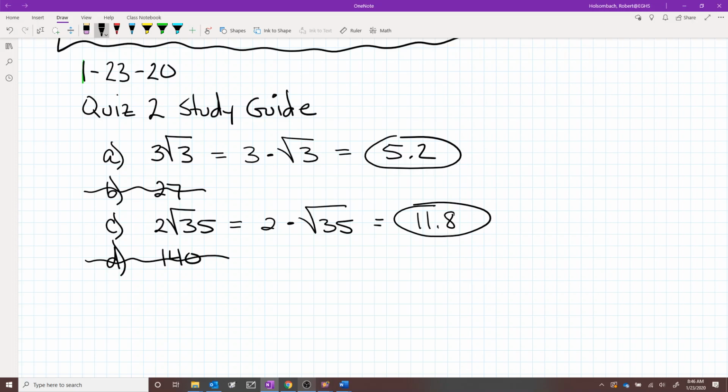Some of the questions will have all radicals as answers. Some will have just a couple. And you'll have to convert it from a radical to a decimal. Everybody understand that? Okay.